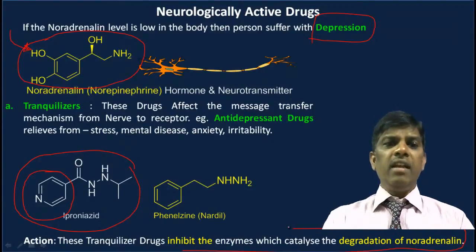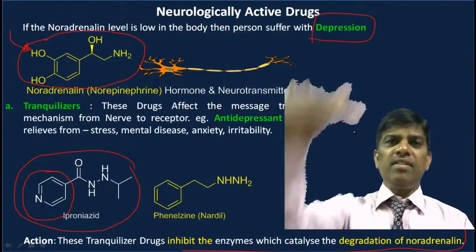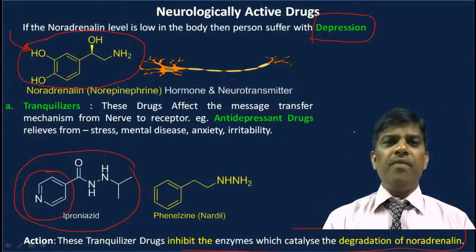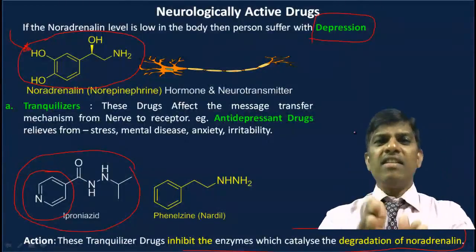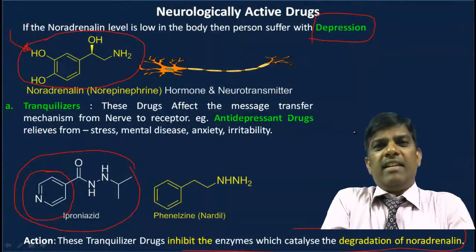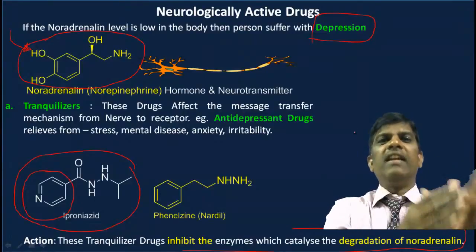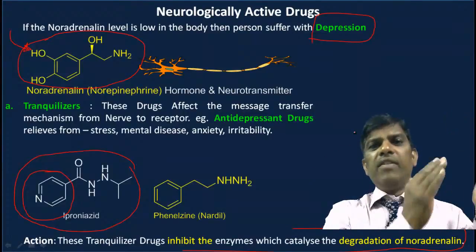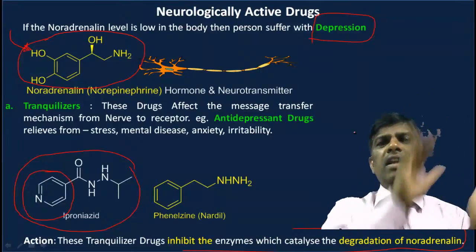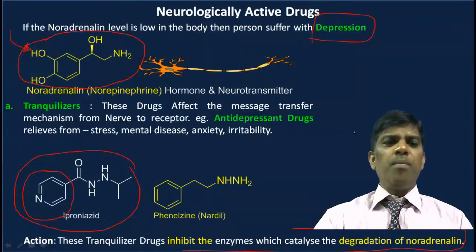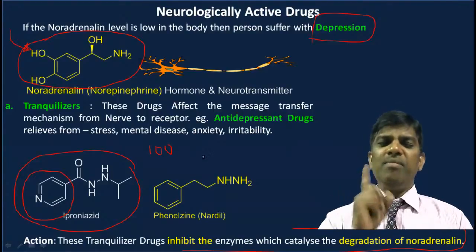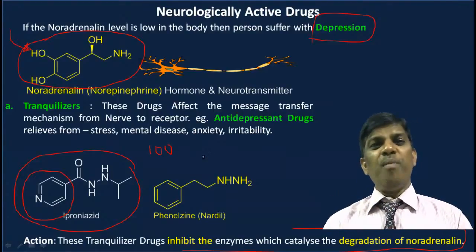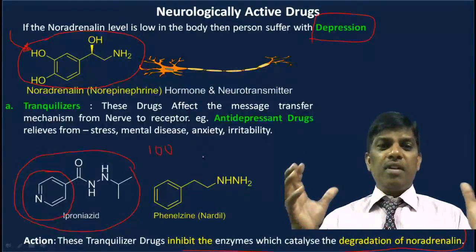Competitively, iproniazide goes and sits into the enzyme, where it thinks this is the noradrenaline. So noradrenaline levels go on increasing or are maintained at a particular level. For example, iproniazide is given as a 100 mg tablet, which has millions of molecules.